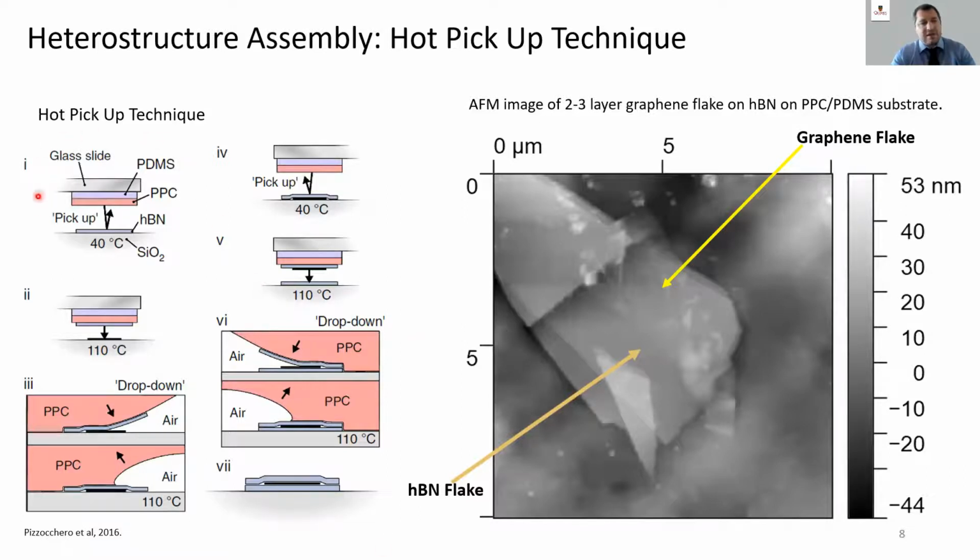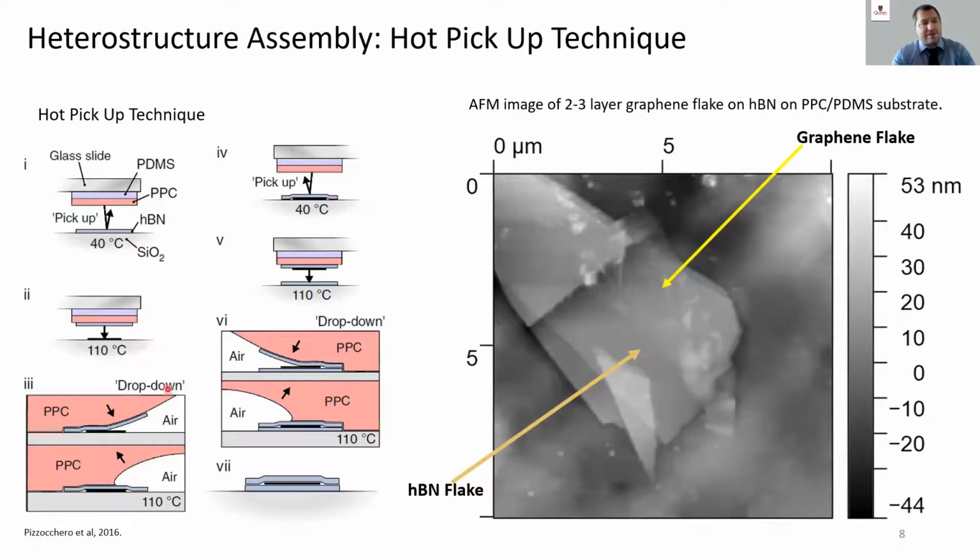Now we flip this glass slide upside down, which you can see here, and we align it over a sample of HBN. We then bring the samples into contact, heat, cool, and release. And this process picks up this HBN flake. We then replace the HBN sample with a graphene sample, and we align the HBN over the graphene, bring them into contact, and slowly release while hot.